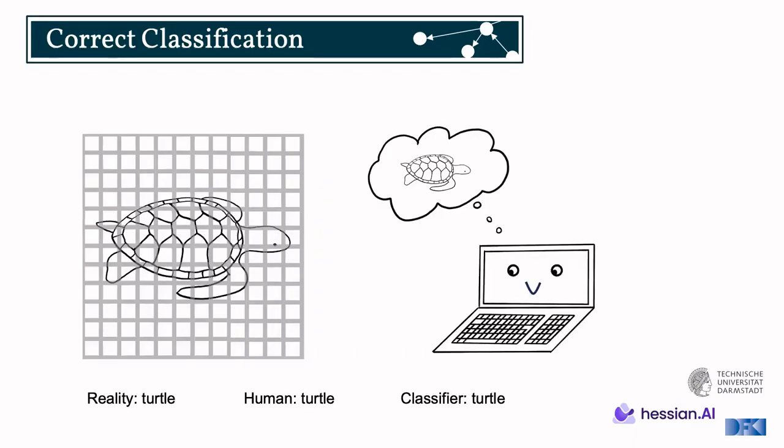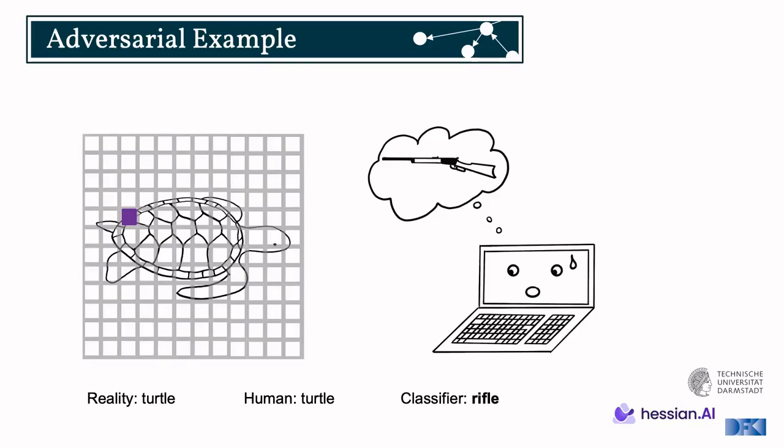We can now do the task of classification, here depicted through this little computer with the smile on it, which has a thought bubble depicting a turtle, suggesting that our algorithm is classifying correctly that the image contains a turtle, which in fact it does. However, now in adversarial examples, surprisingly, as denoted by this slight change in the original image by this purple pixel, obviously this is just a schematic.